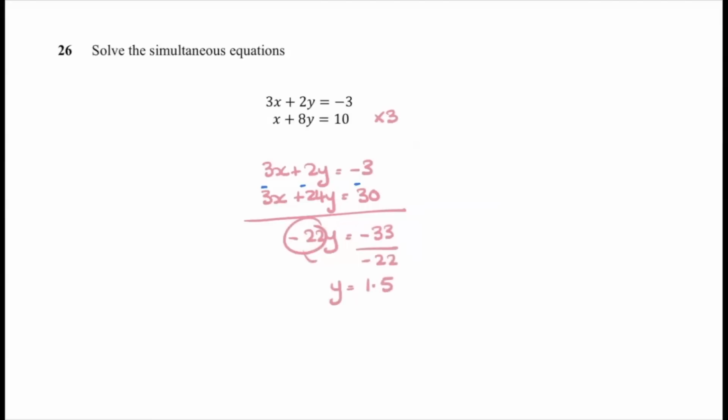I'm now going to choose one of the two original, and I'm going to choose the bottom one, x plus 8y equals 10. I know that y is 1.5, so I've got 8 times 1.5 to give me x plus 12 equals 10. Take off the 12, and x is equal to minus 2.